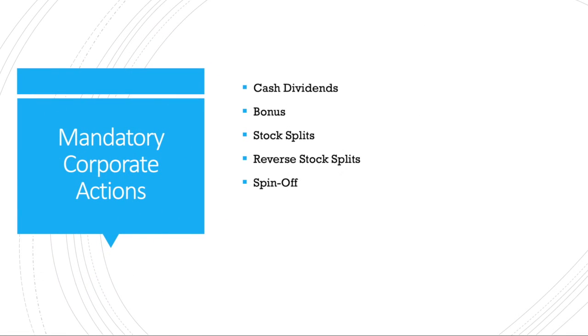So we have seen all the examples. Now the next one is, how do we categorize all these examples? This can be categorized into two types: mandatory corporate actions and voluntary corporate actions. Under mandatory corporate actions, cash dividend, bonus, stock split, reverse stock split, spin-off are the examples. Now what do you mean by mandatory? Mandatory means irrespective of whether the shareholders like it or not, this will be happening, it will be executed.